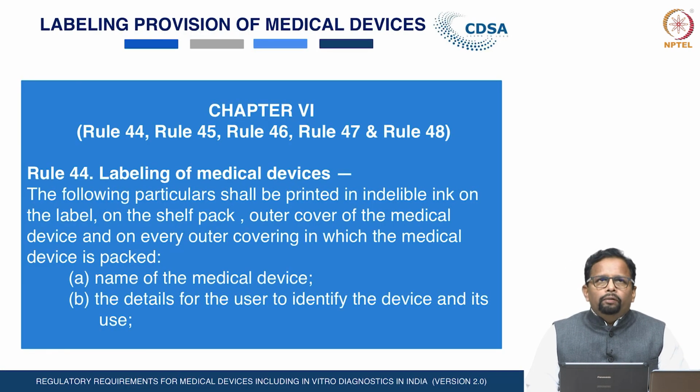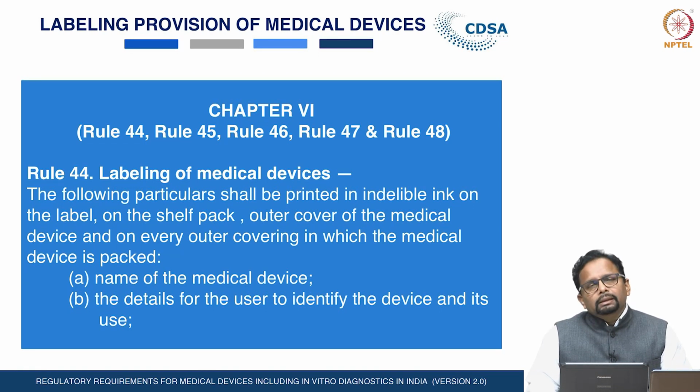And Rule 44 to Rule 48 relate to the labeling provisions as well as the shelf life of medical devices. We will discuss the detailed particulars to be printed on the label of medical devices which are imported or manufactured for sale in the country, or which are for the purpose of test or analysis, or for the purpose of free distribution by registered medical practitioners.